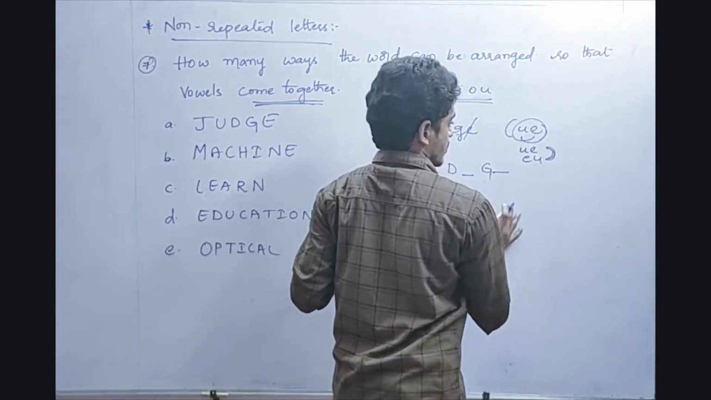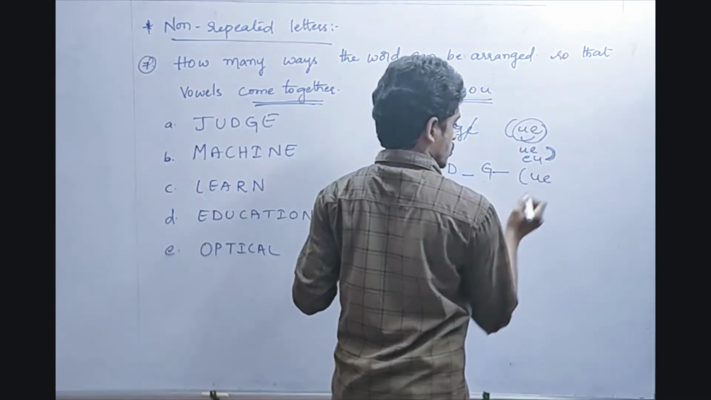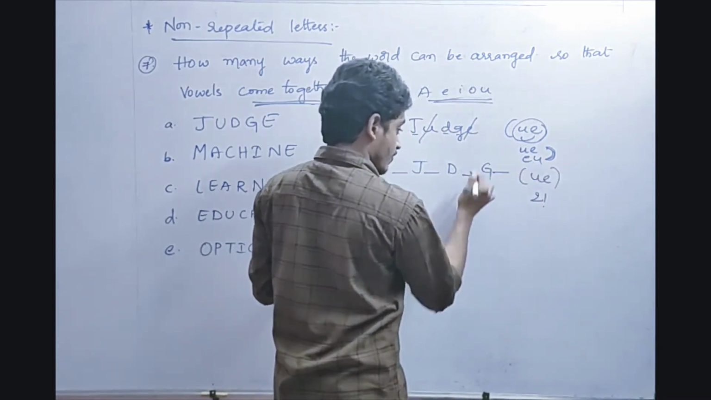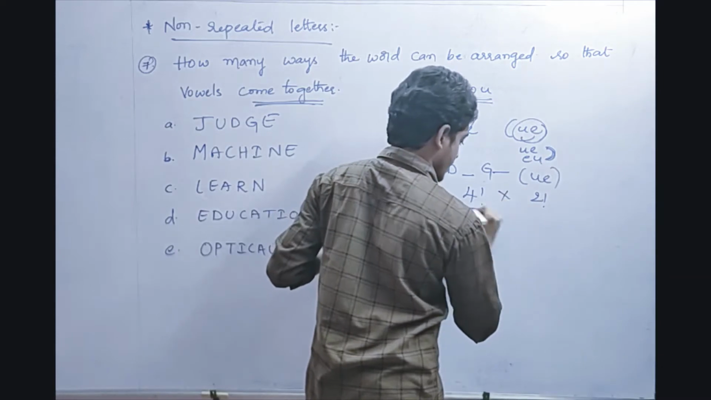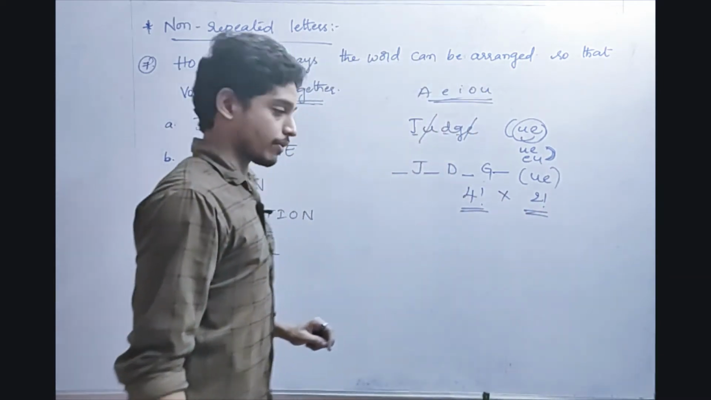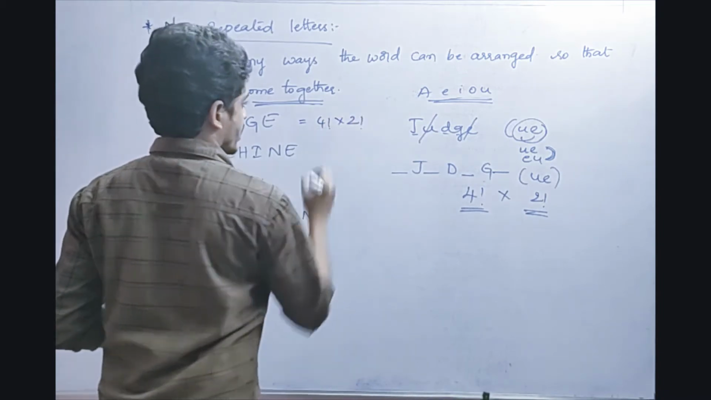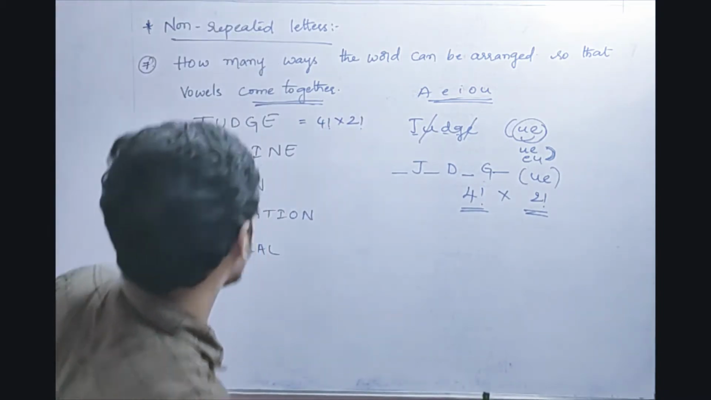In these 2 cases, that means I can arrange these 2 vowels in 2 factorial ways, and 1, 2, 3, 4, I can arrange these 2 sets in 4 factorial ways. So the final answer is 4 factorial into 2 factorial. Did you understand? So 4 factorial into 2 factorial. Got my point? In the same way, machine also.